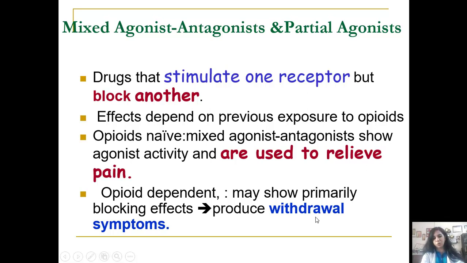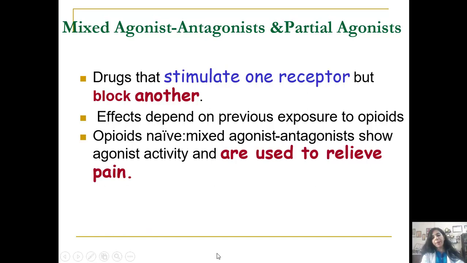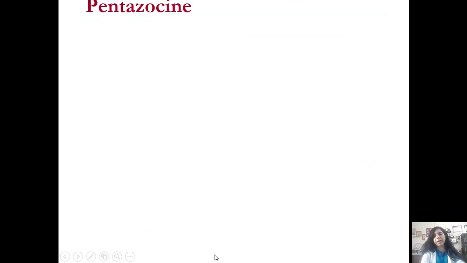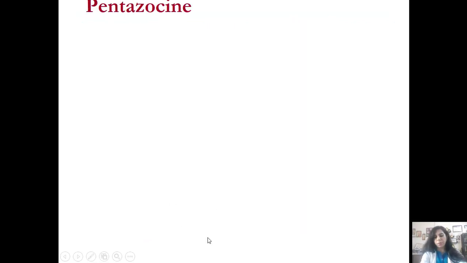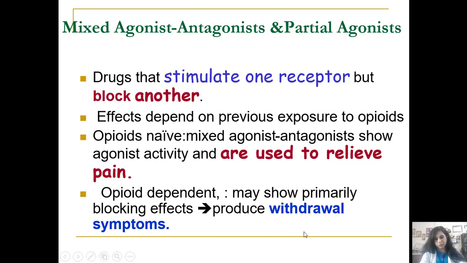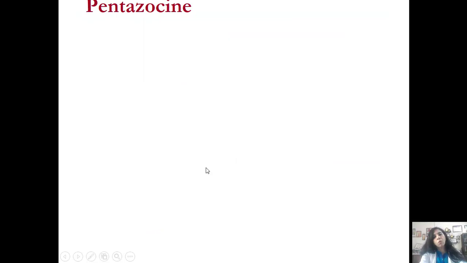So this is important for you to know. In opioid naive patients, they can be used to relieve pain, but in opioid dependent individuals, they can precipitate an acute withdrawal. So pentazocine will never be given for opioid de-addiction therapy. Methadone is the one which is preferred, not pentazocine. Methadone is a pure agonist, so that is going to be preferred, and not pentazocine, because pentazocine is going to produce withdrawal symptoms.